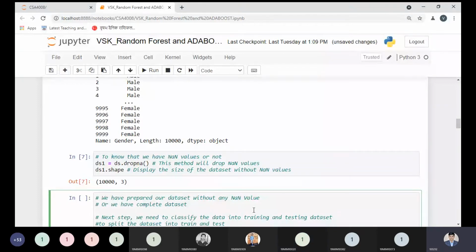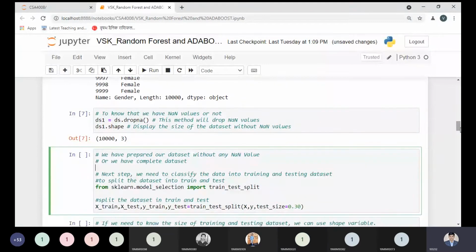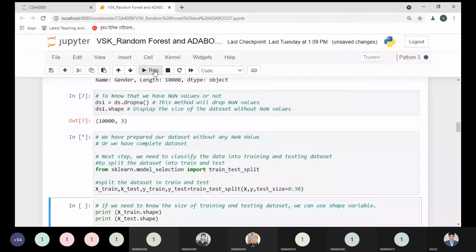Okay. So after this step, our next step is saying to us, we need to split our data into two important parts. One is the training data set, the other one is the testing data set. As in the previous exercises, so many times we have done this by using the train_test_split method from the model_selection library under the sklearn package. We will do this activity over here. So I'm executing this code.